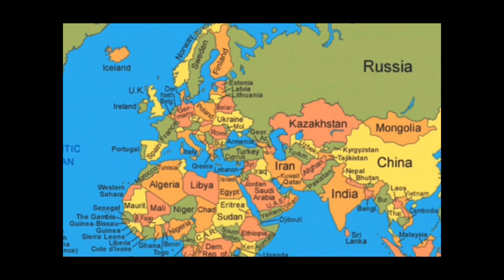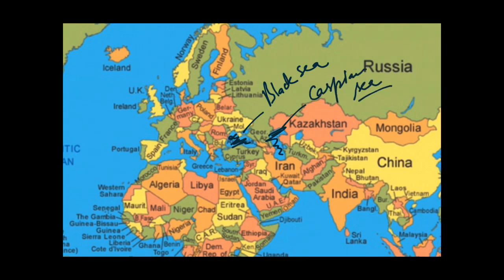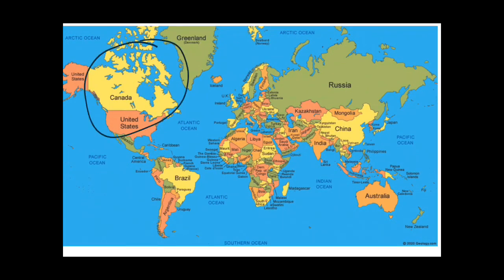So guys, to the north of Turkey, you can see over here, this is Black Sea. And to the east of Turkey, you can see over here, this is Caspian Sea. And in Europe here, you can see this is Mediterranean Sea. So this is the overview I am giving to you so that you may acquaint yourself with the physical features of the whole world. So this part is North America and this is South America.